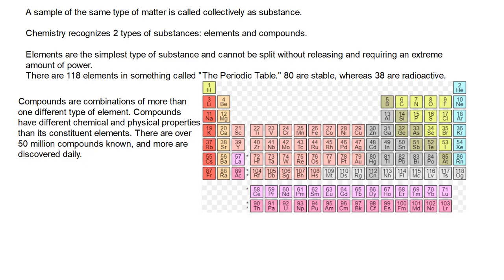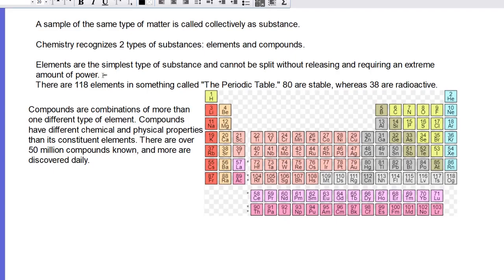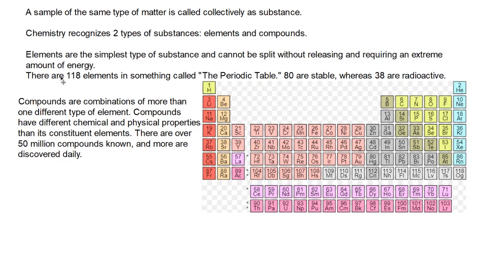Elements are the single simplest type of substance, and cannot be split without releasing an extreme amount of energy. It should be energy, not power. I'm using the wrong terminology. I am extremely sorry. Energy. So there are 118 elements in something called the periodic table. I'm pretty sure you've heard of it before. Here's the periodic table. 80 of them are stable, and 38 of them are radioactive.